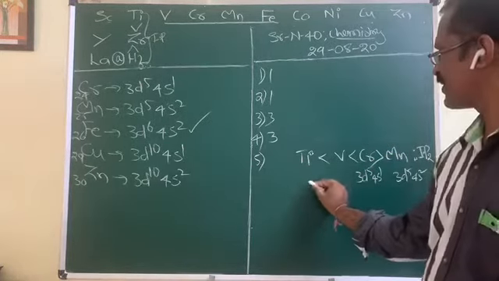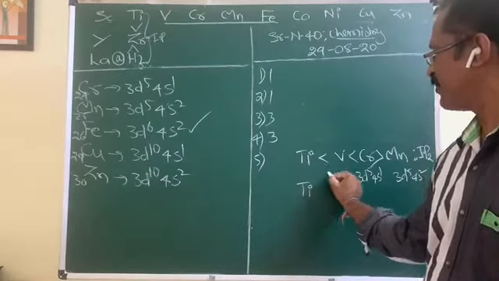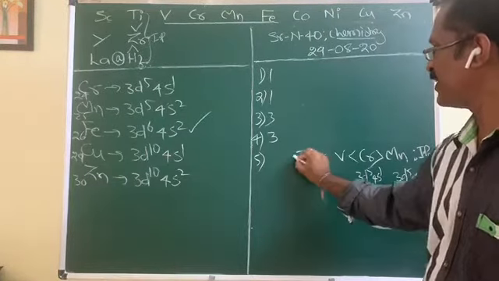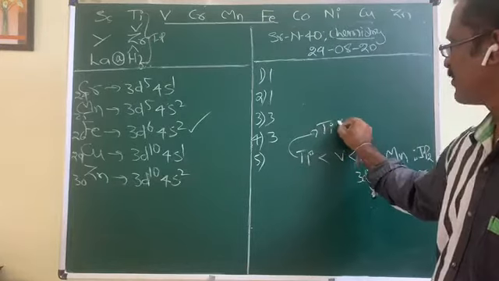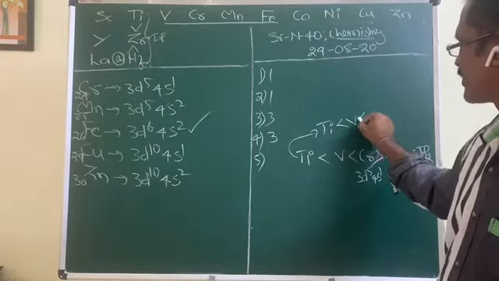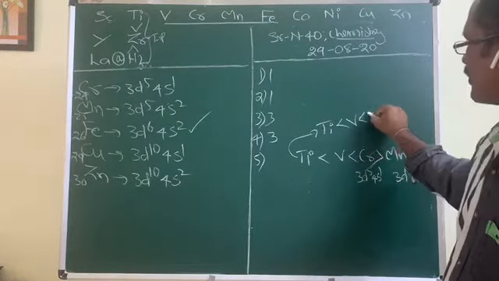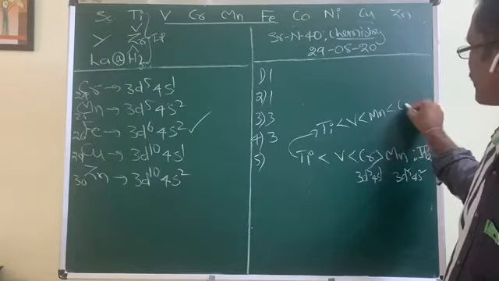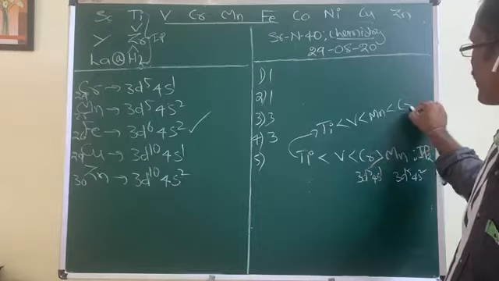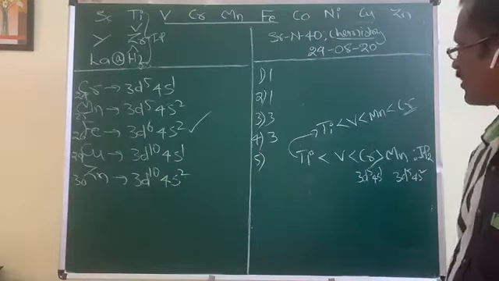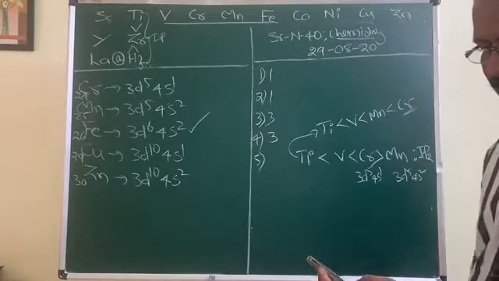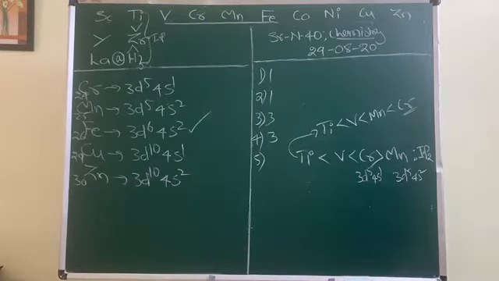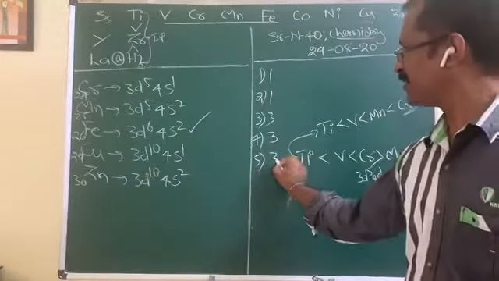Now the correct increasing order of IP2 value, if you write, will be like this: titanium lesser than vanadium, lesser than the next higher shown by manganese, because from left to right it increases. Due to its abnormal configuration, it possesses higher IP2 value. This is the correct order of IP2 value for these four elements. It is given in the third option.